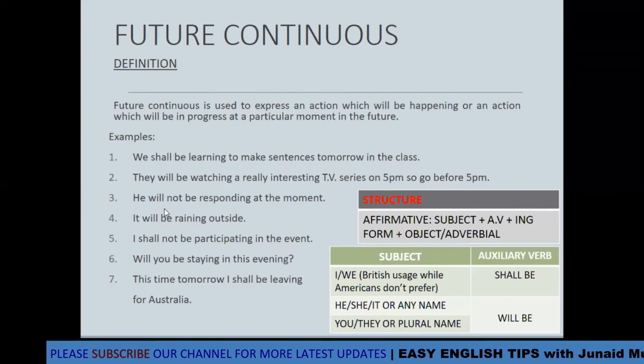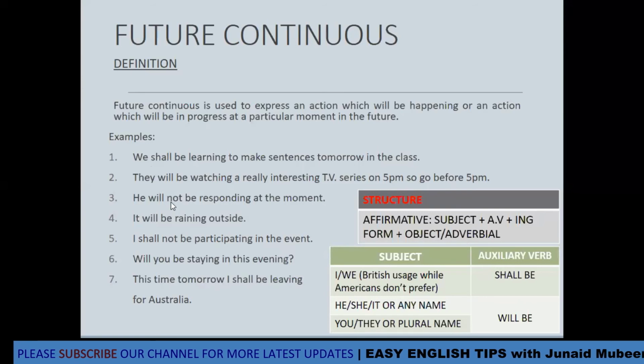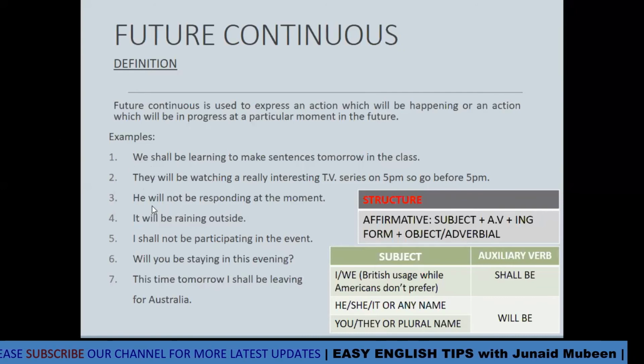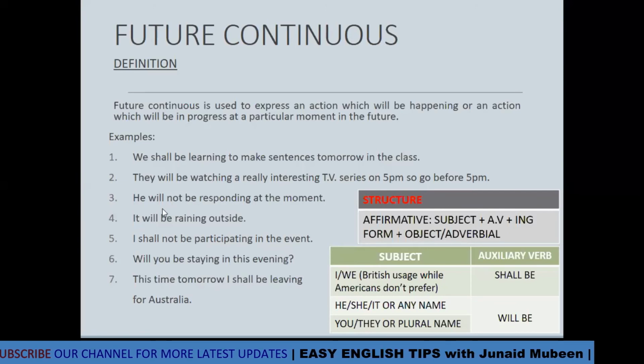He will not be responding at the moment. This is the third example. He will not be responding at the moment. And this is also one of the examples of the negative sentence. How can you make the negative sentence in the future continuous? This is how you can make the negative sentence. After the auxiliary verb will, you can use not and then be. Okay, will not be. He will not be responding at the moment.